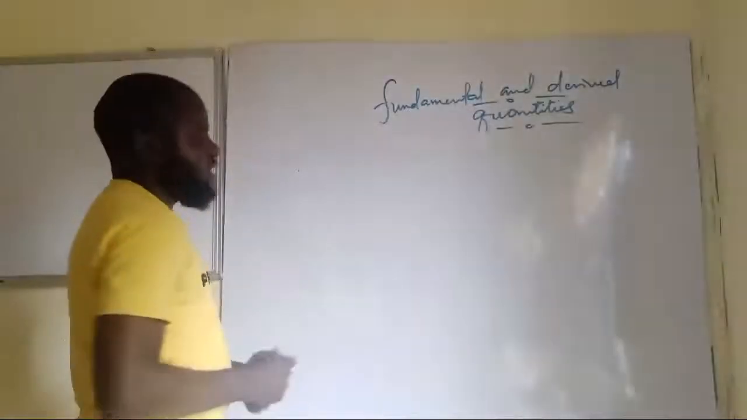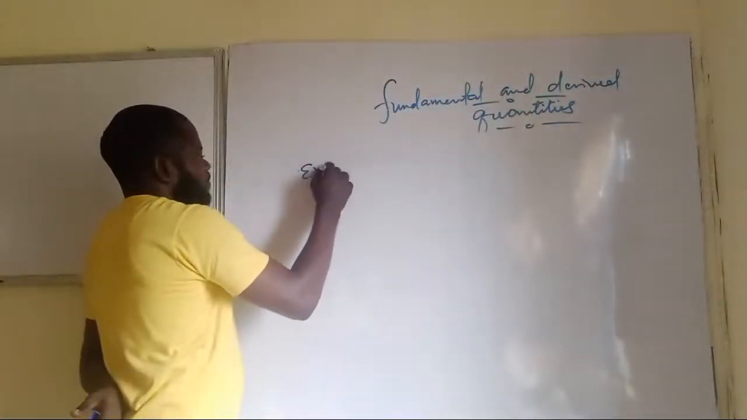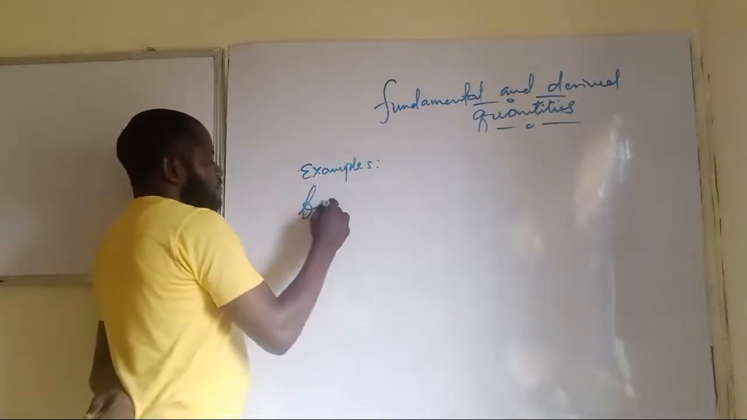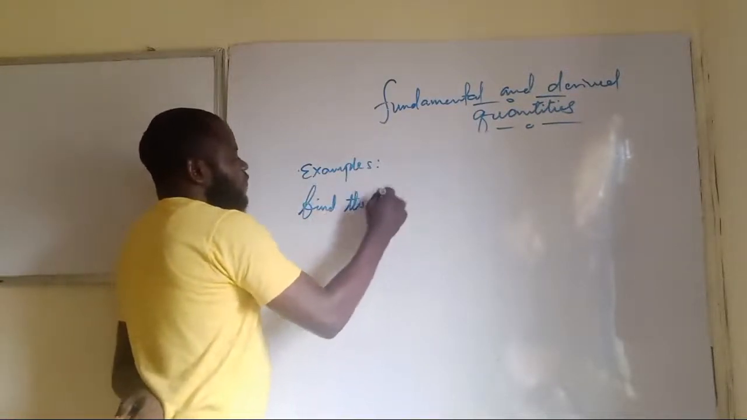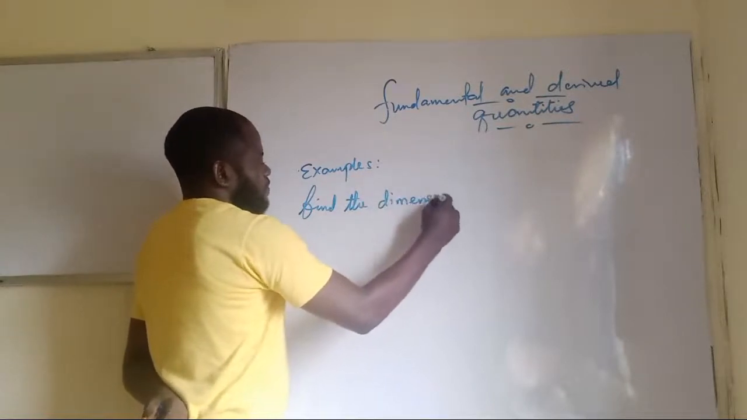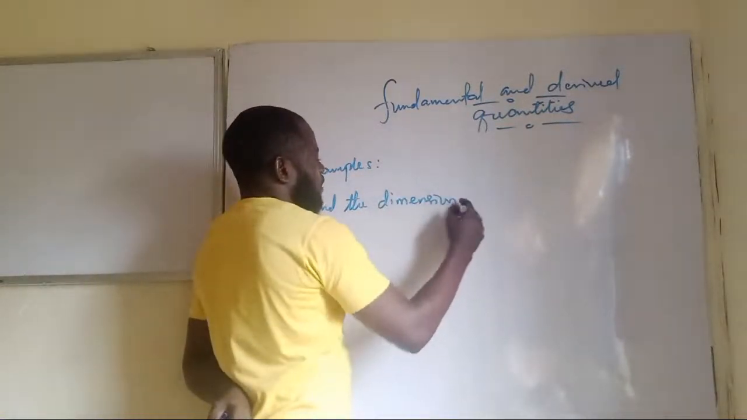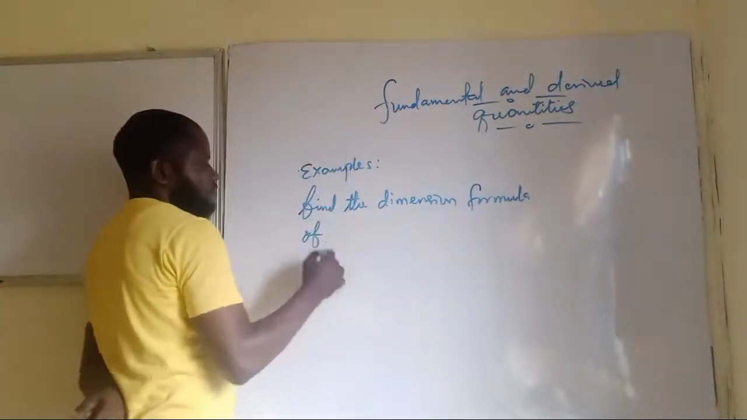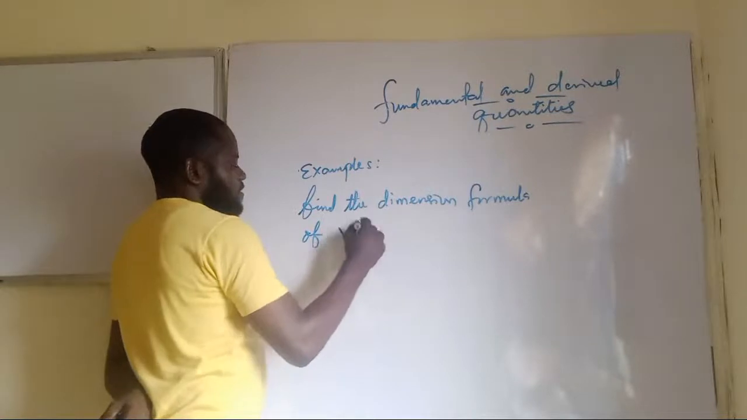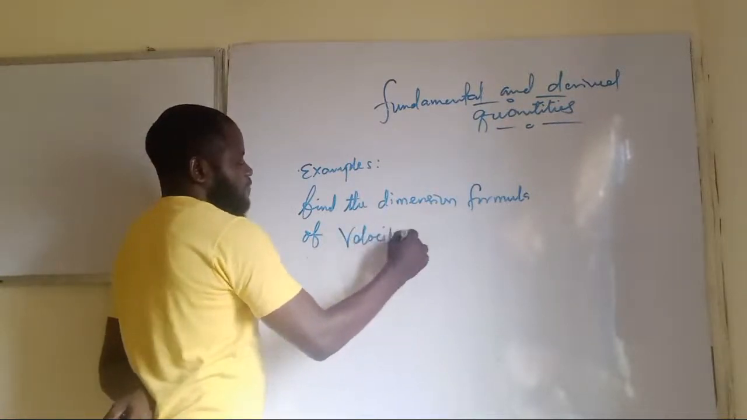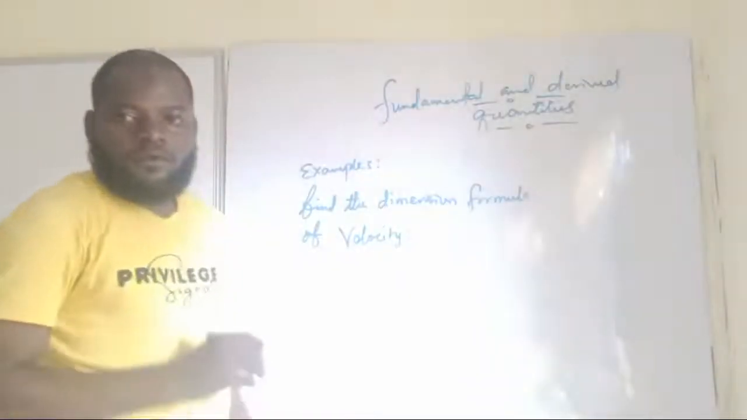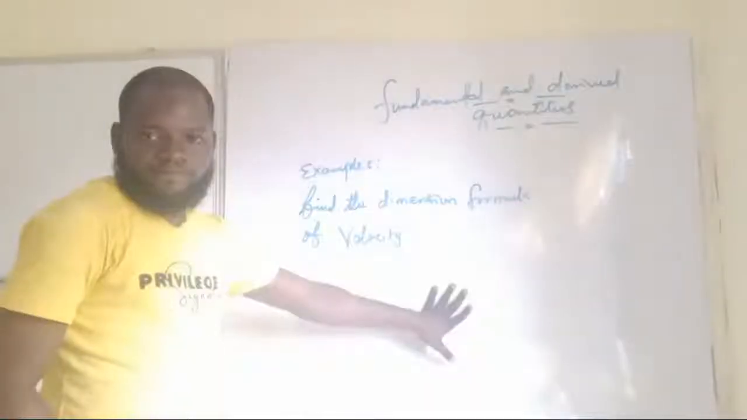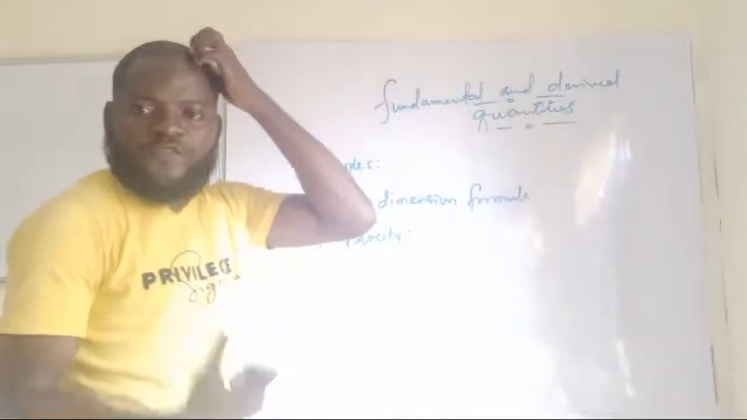Okay, example on that. Examples. Find the dimension formula of velocity. Let's start from simple to complex. We are asked to look for the dimension formula of velocity. How do we obtain the dimension formula for velocity?